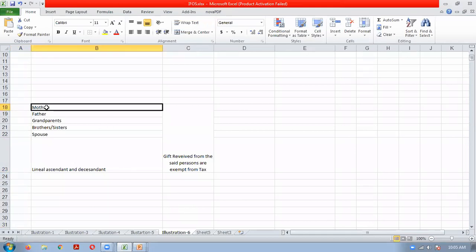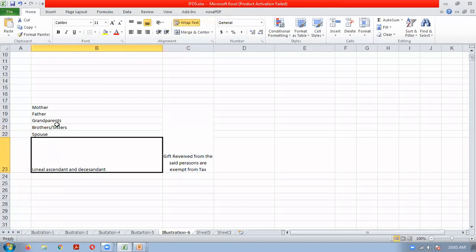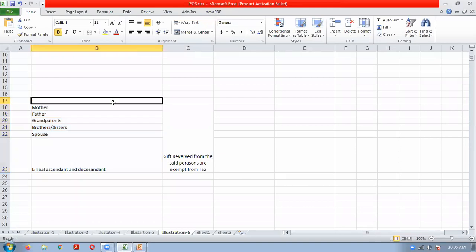Now, who are the relatives? That is also given under income tax only. If you are receiving gifts from these persons, it is exempt from tax. Otherwise, gift is taxable. If you are receiving gifts from your parents, grandparents, brothers, sisters, spouse, and lineal ascendant and descendant, then it is exempt from tax. Otherwise, it is taxable. So these are the relatives under the Income Tax Act. Other than this, no other relatives will be there. Only these are the relatives.